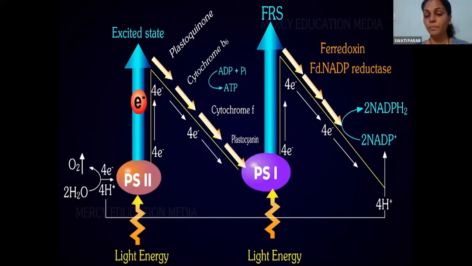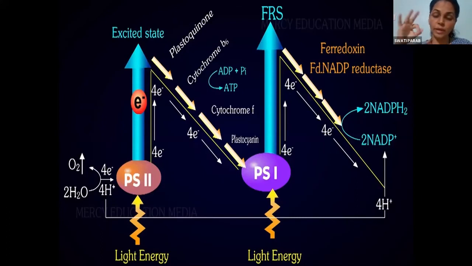PS2, which is electron deficient, brings about splitting of water molecule. Due to this, what happens?